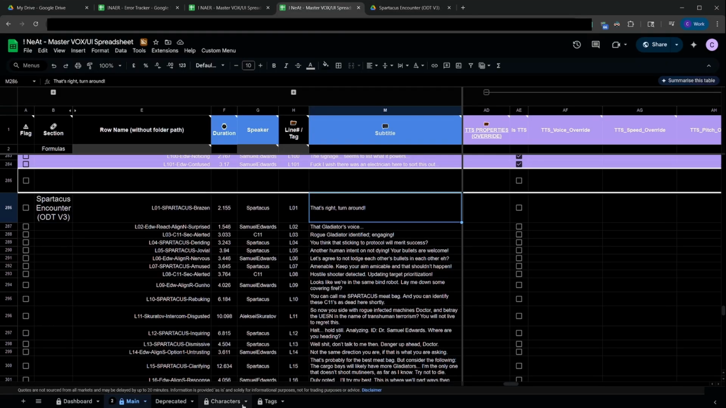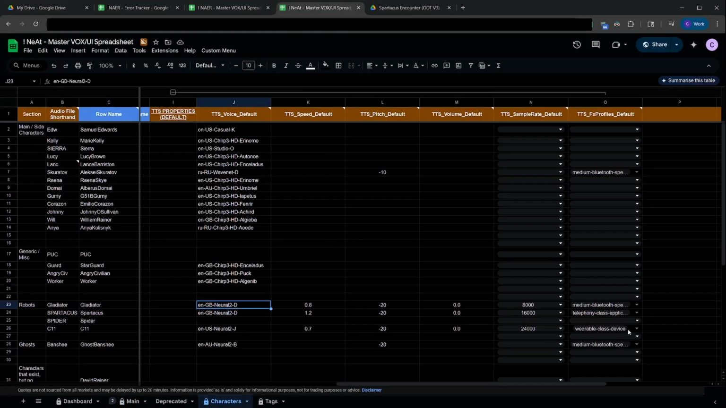But in order to get a better sense of pacing, and also for characters who will have audio effects in their final voices, we can set properties in the text-to-speech engine.